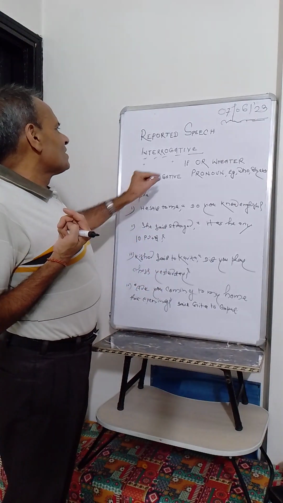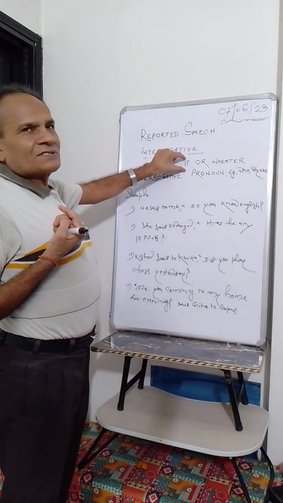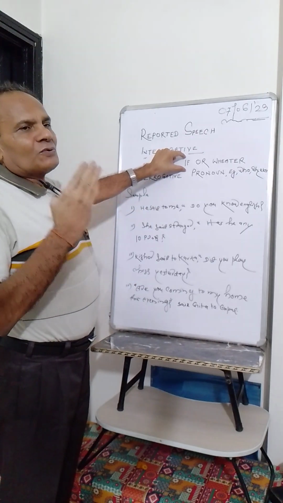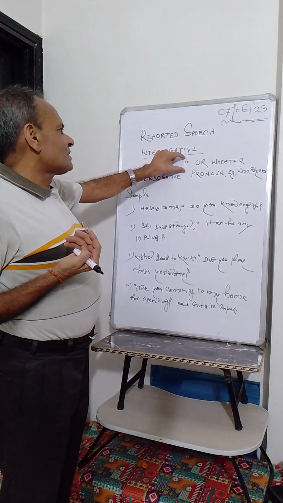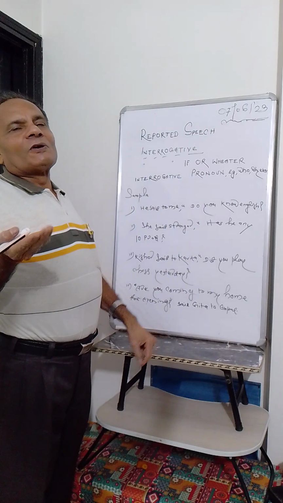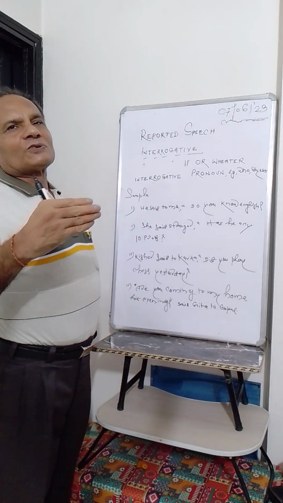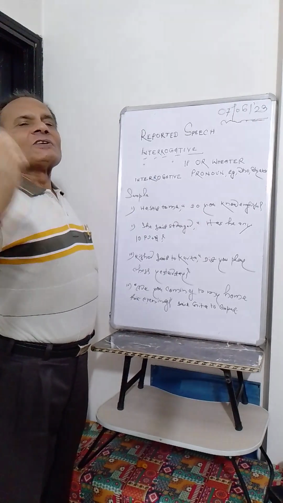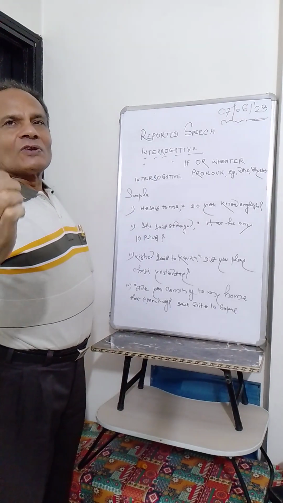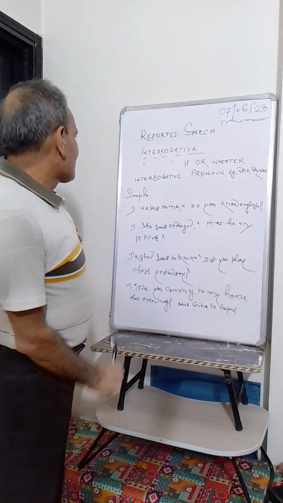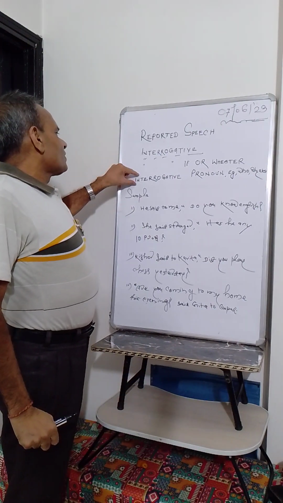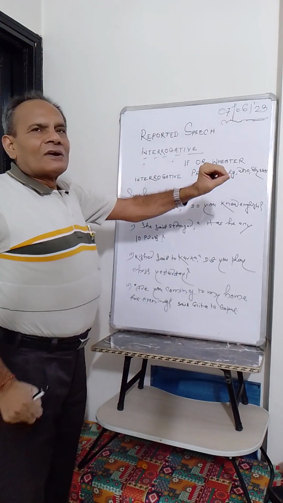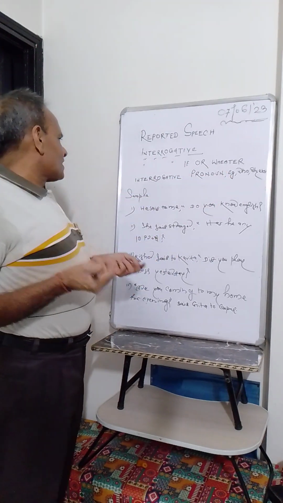Thing will change in the sense that if you get an interrogative sentence with normalcy, with verbs like do, have, has, in that case you can use if or whether. If you have an interrogative word, there is no need to use if or whether. You will have to put the note of interrogation in the place of the inverted comma when you change it. This is the thing. Interrogative pronoun, as I told you already, can be who, why, where, when, etc.